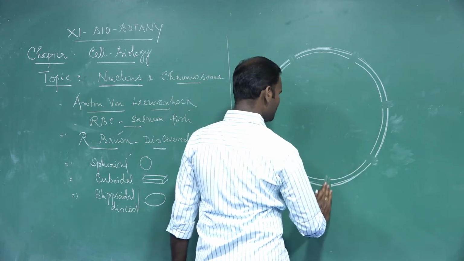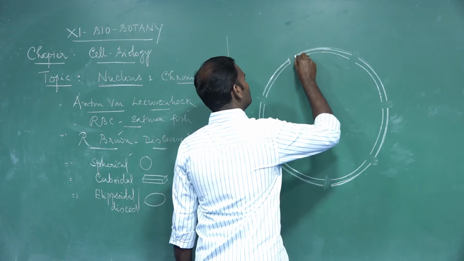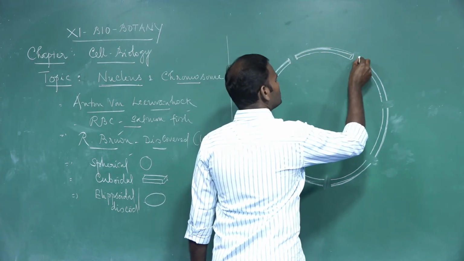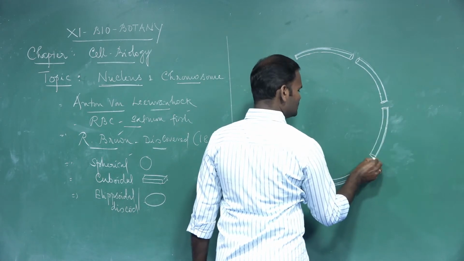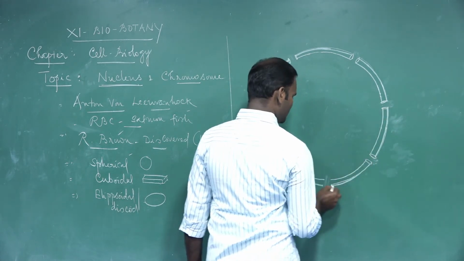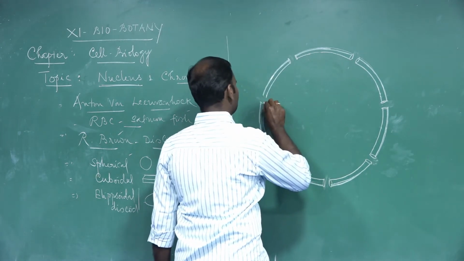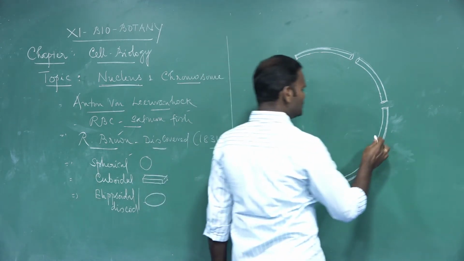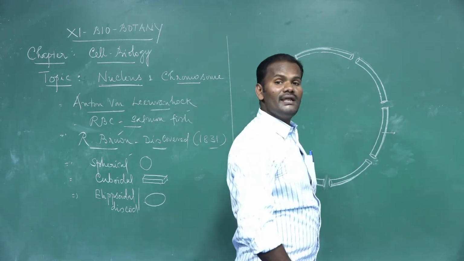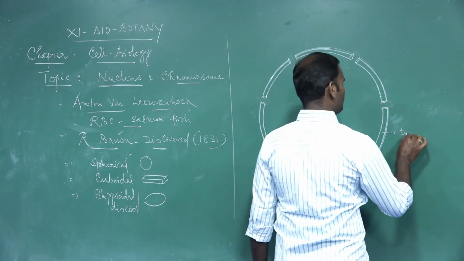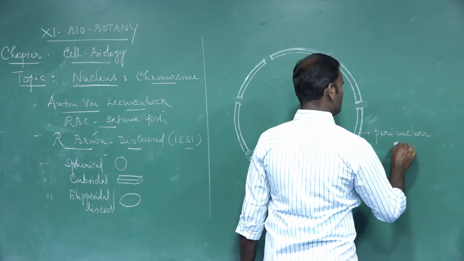This is nothing but the nuclear pore. It is not a continuous membrane, and in some regions it is separated due to the presence of nuclear pores. There is a space between these two membranes, called the perinuclear space.